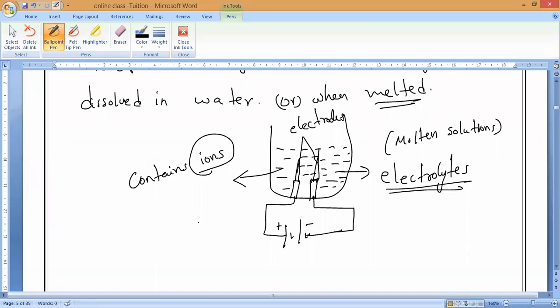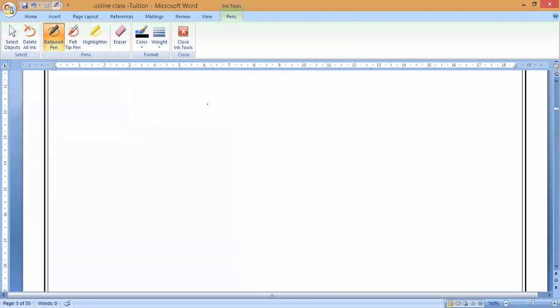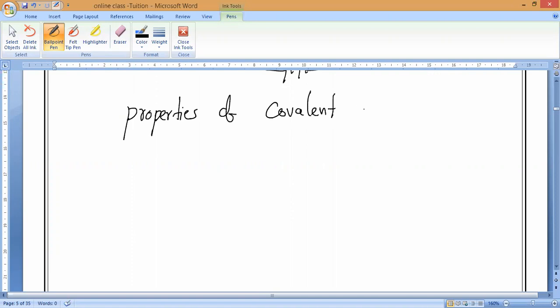Clear? Now, if this one is over, next. Now we have to go to the properties of covalent compounds. All of you keep heading. Right. Next one. Properties of covalent compounds.